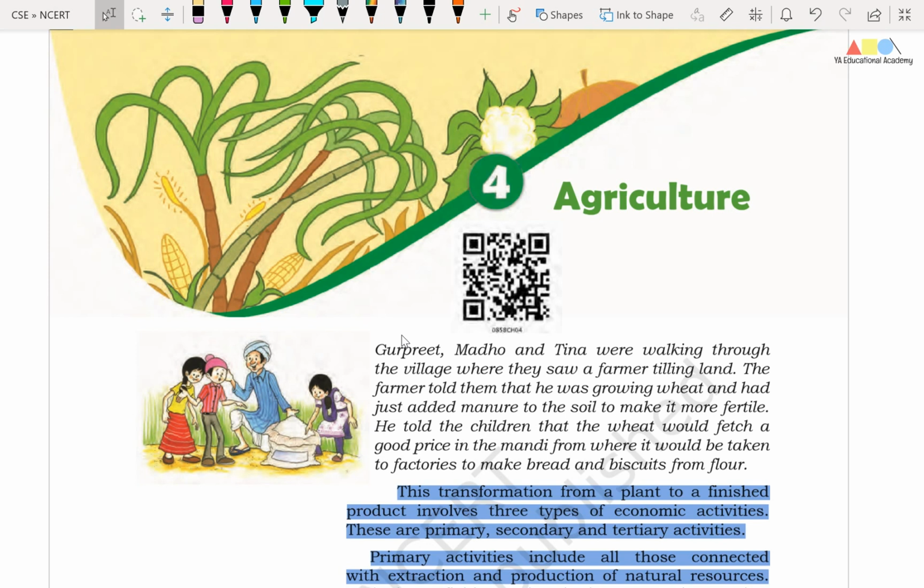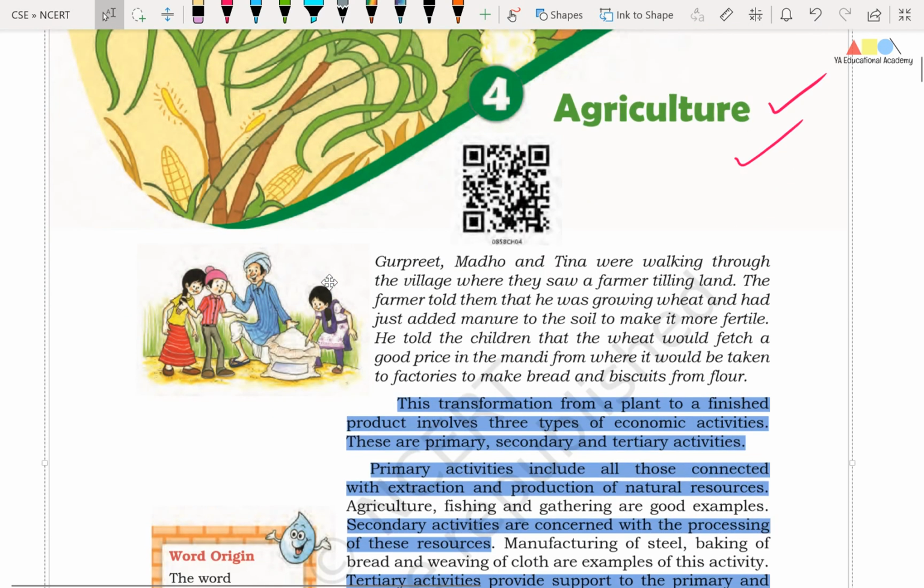Friends, in this session we are going to study the fourth chapter in the 8th class NCERT geography, and the fourth chapter is agriculture. Right friends, in this chapter we are going to see the types of agriculture as well as some information about agriculture in India.